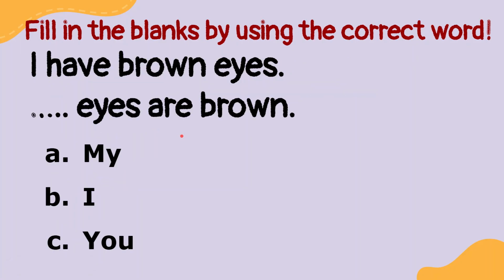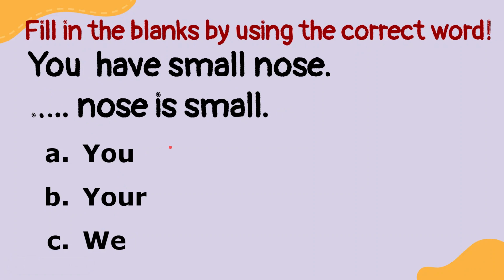Now, let's learn about possessive adjective. I have brown eyes. Blah blah blah eyes are brown. If the subject is I, it means the possessive adjective will be my. My eyes are brown.